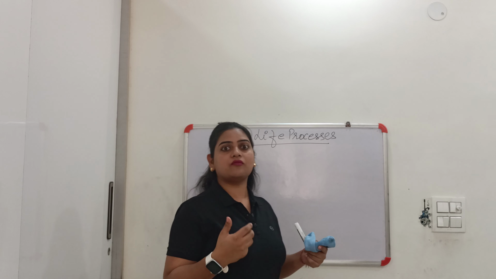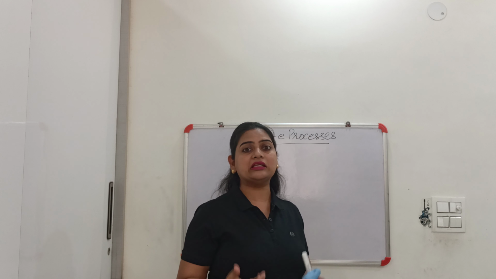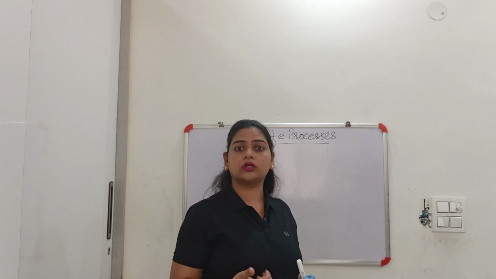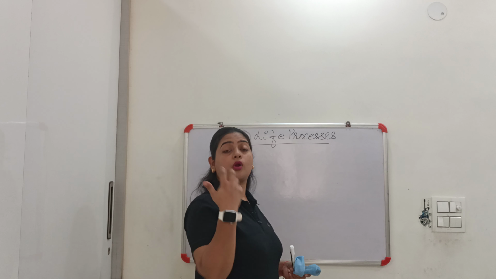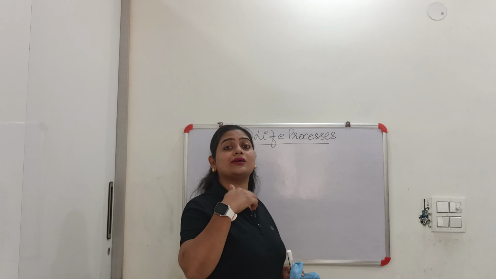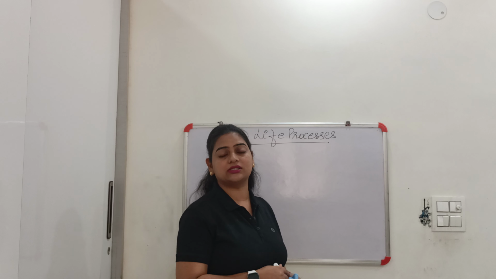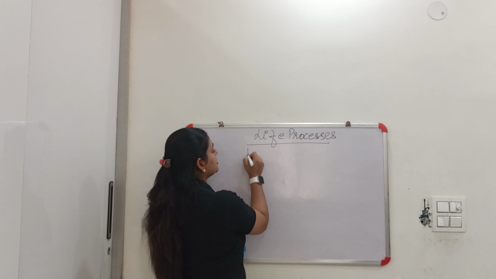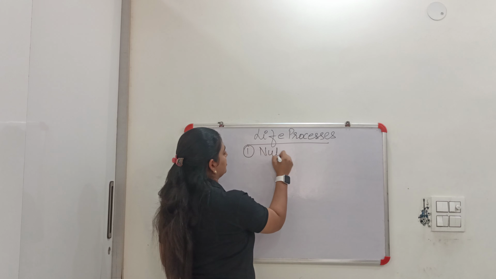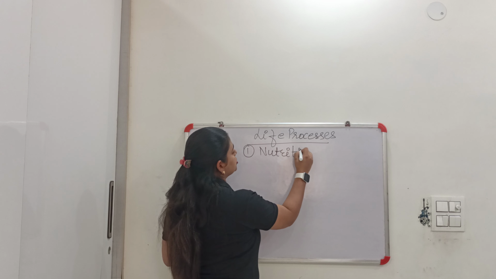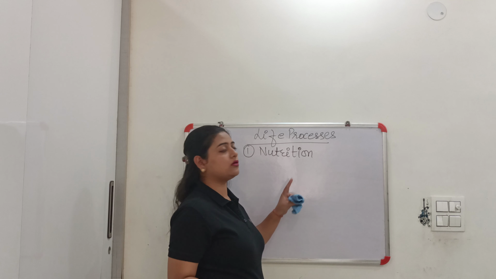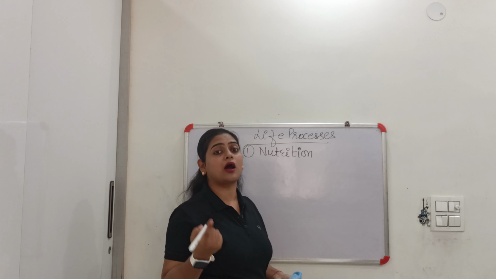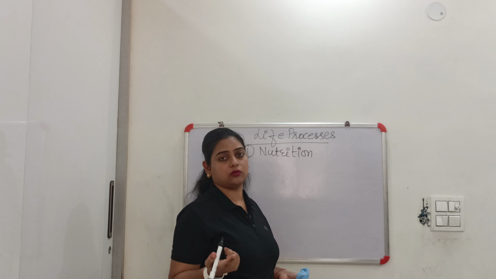Now the first basic thing that we need is food, air, water. So the process by which food is consumed in our bodies is known as nutrition. Okay, so in this chapter, we will study how nutrition happens in plants as well as animals.